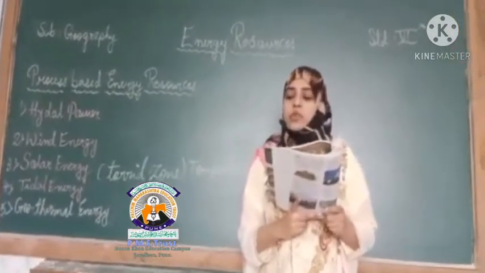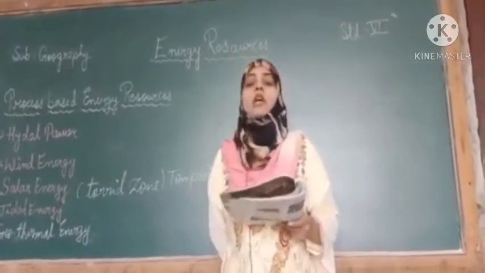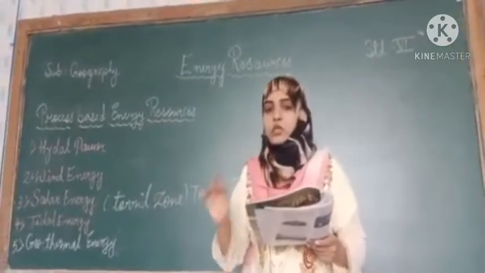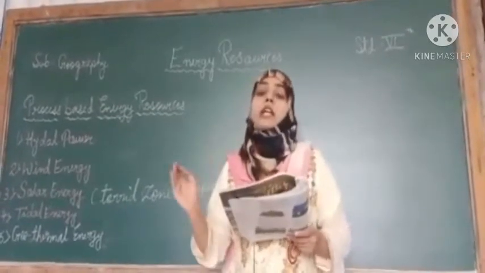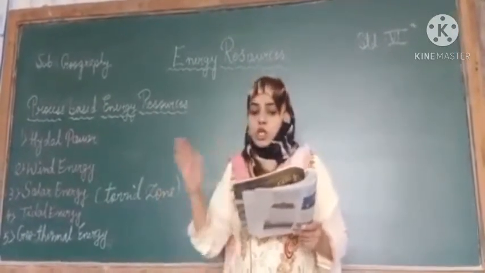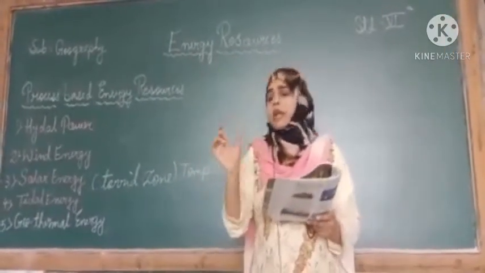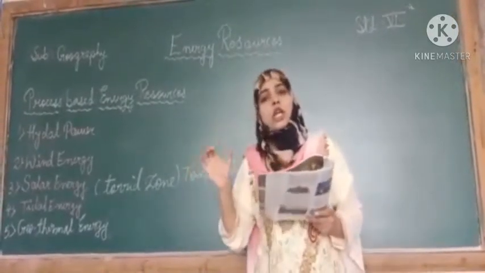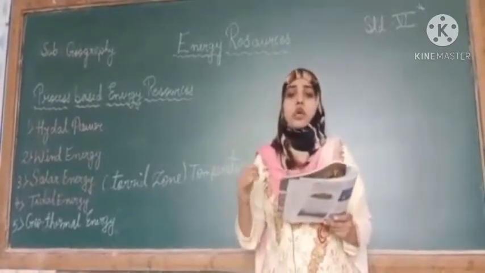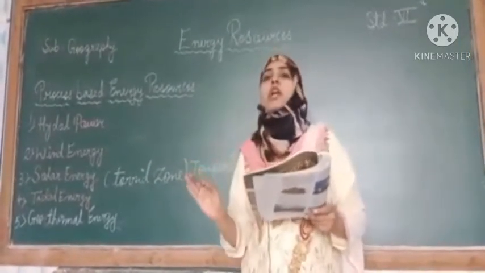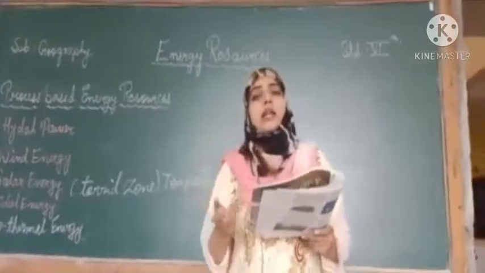The generation of solar power depends upon the intensity of sun rays and the duration of sunshine, how long the sunshine lasts. So solar energy depends upon the intensity of the sun rays and the duration of the sunshine. Long duration means long sunshine, less duration means less sunshine, and if there is no sunshine, there is no solar power. The intensity of the sun rays is very important in order to achieve solar power.